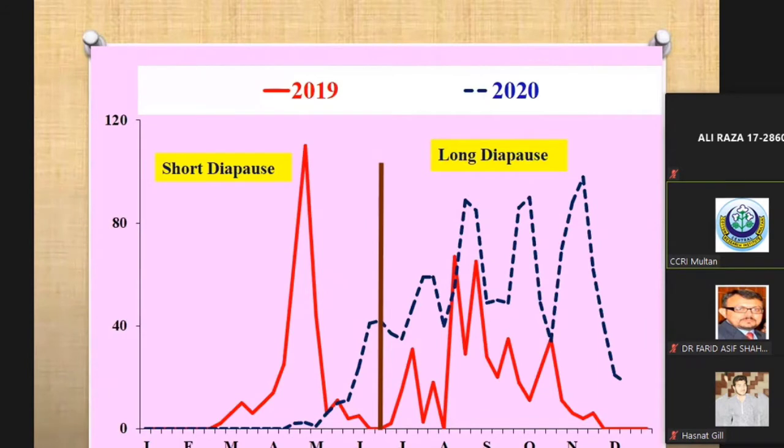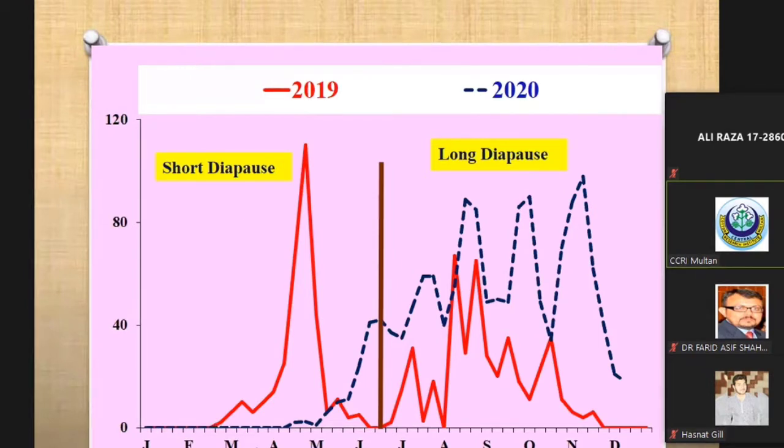I will focus on the pink bollworm. This figure shows the population fluctuation in 2019 and 2020. Pink bollworm undergoes two types of diapause: one is the short diapause, the other is the long diapause. The peak of the short diapause mainly starts in the months of March to April, while the long diapause peak is reached in September, October.